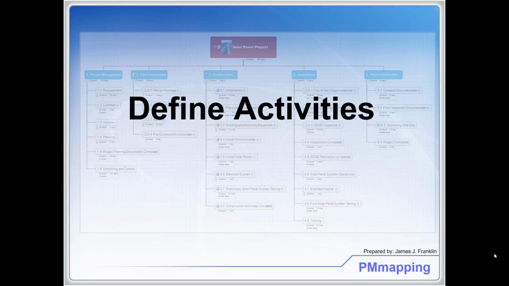A mind map is an excellent tool to define activities. Once you decompose the WBS, you can easily brainstorm and enter the activities into the mind map.